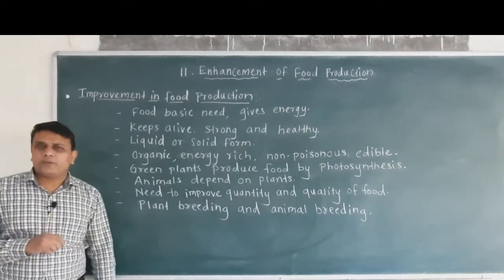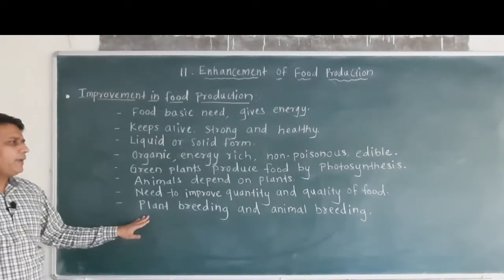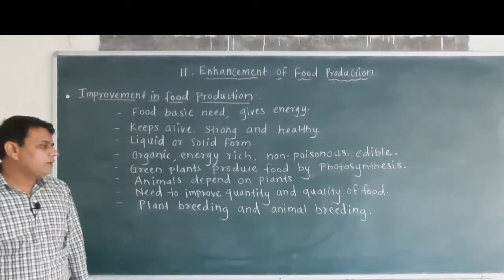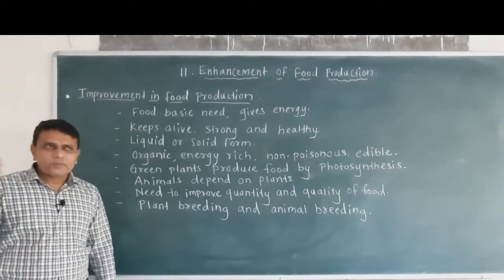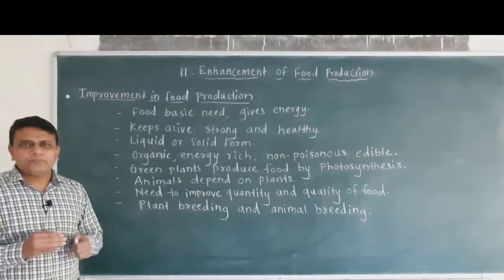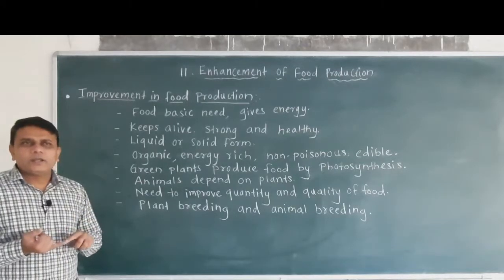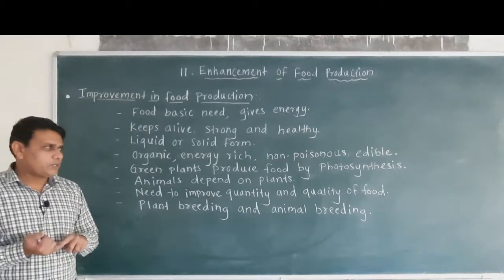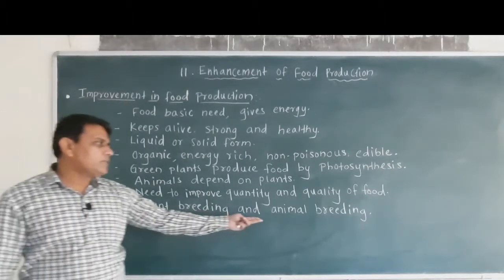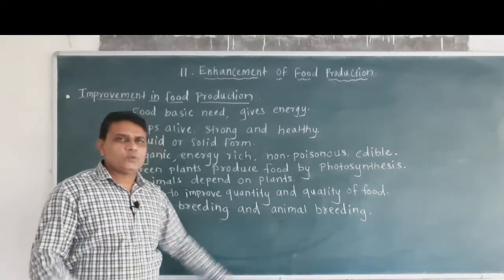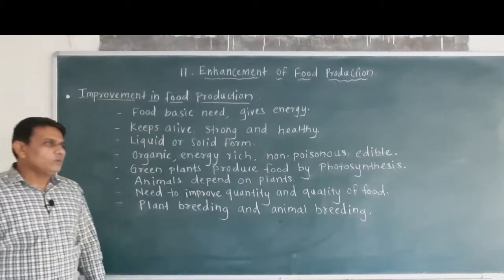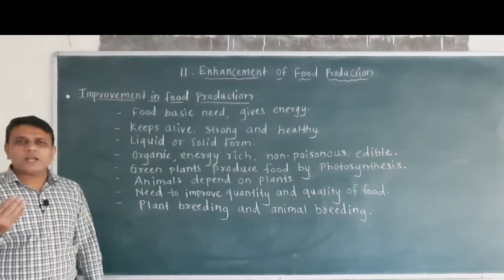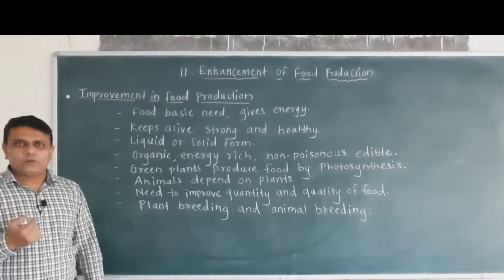For this purpose, plant breeding and animal breeding are carried out. Plant breeding means the improvement in the quality as well as the quantity of food crops, and animal breeding is also used to fulfill the additional requirement of food.